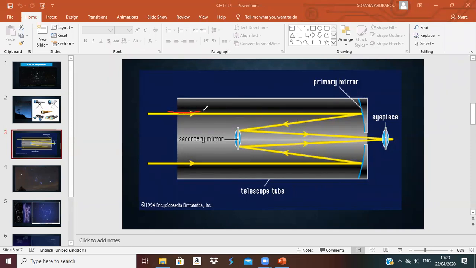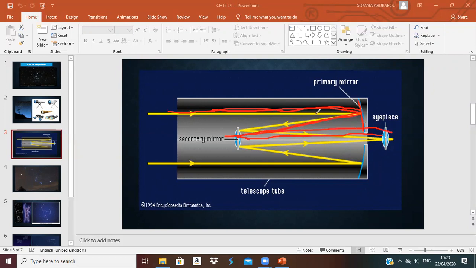First the light comes from the side, then it bends to this mirror. Can you see this mirror? It reflects to the second mirror. The second mirror will bend the light to our eyes.